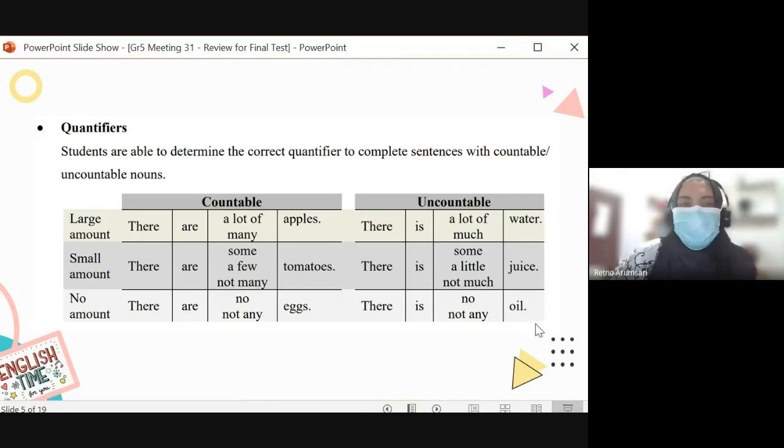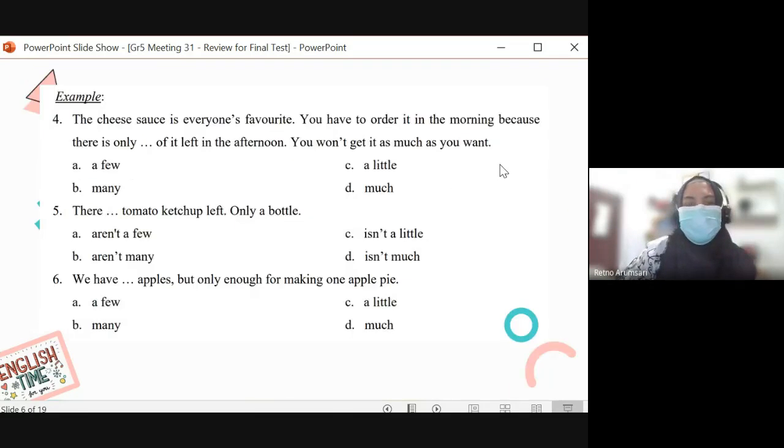So whenever we're talking about quantifiers, if the noun is countable, then you'll find S just after the noun. That's it. All right. Now let's go on to the exercise. The cheese sauce is everyone's favorite. You have to order it in the morning because there is only blah blah blah of it left in the afternoon. You won't get it as much as you want.